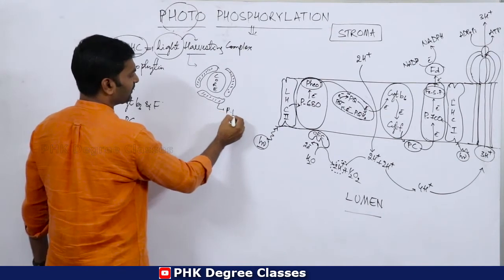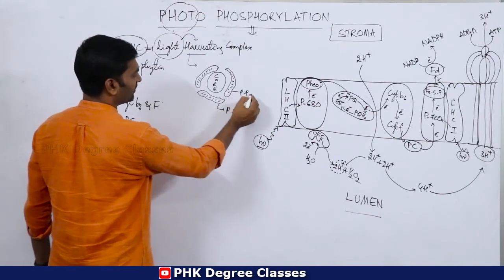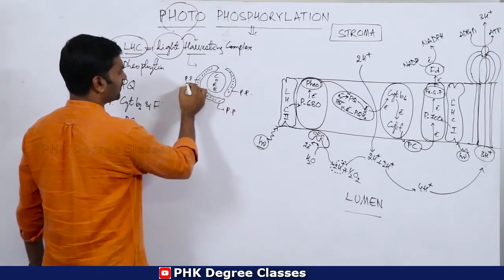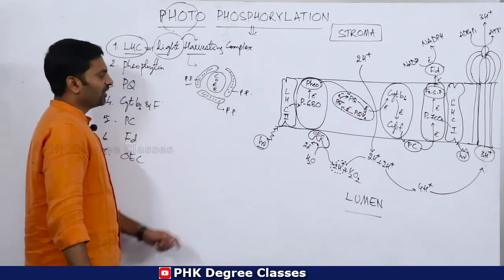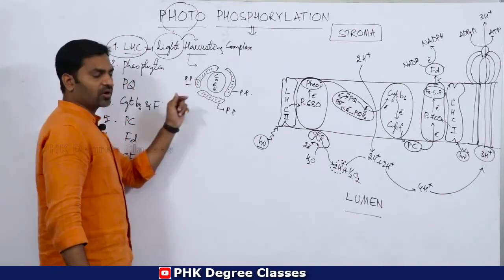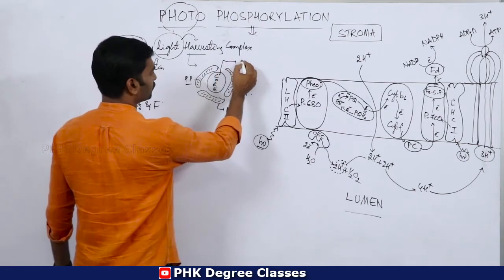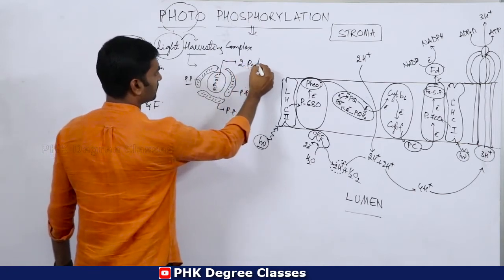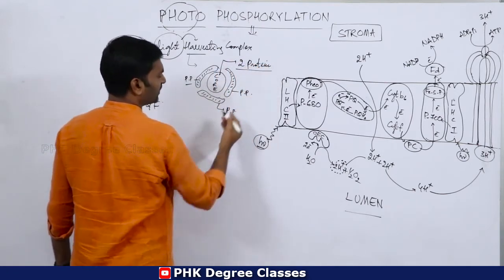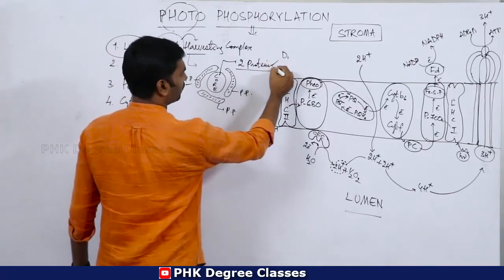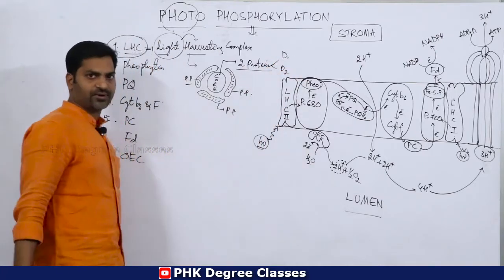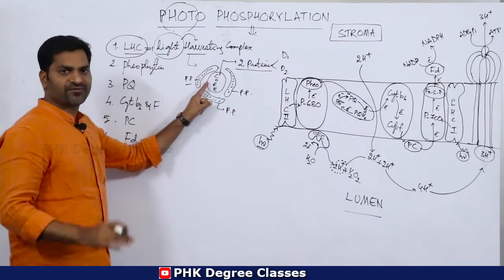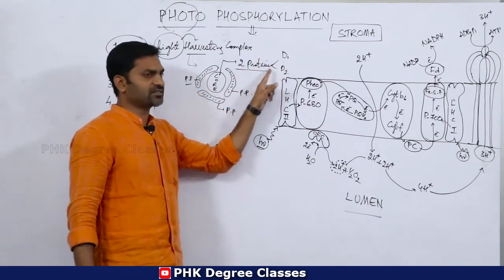PP means polypeptide chain. Core is made up of two proteins, namely D1 protein and D2 protein.